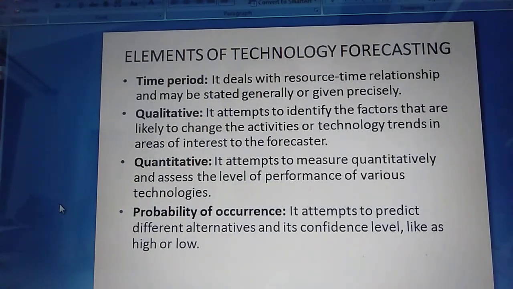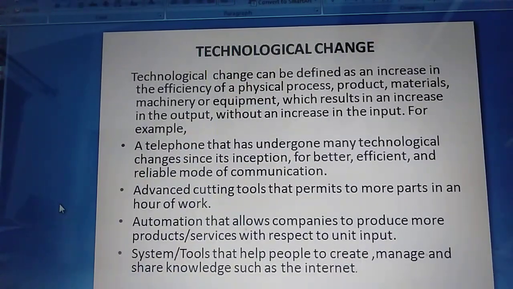It attempts to measure quantitatively and assess the level of performance of various technologies. The next one, the probability of occurrence. It attempts to predict different alternatives and their confidence level, like high or low. So this is the probability, and these are the main elements of technology forecasting.